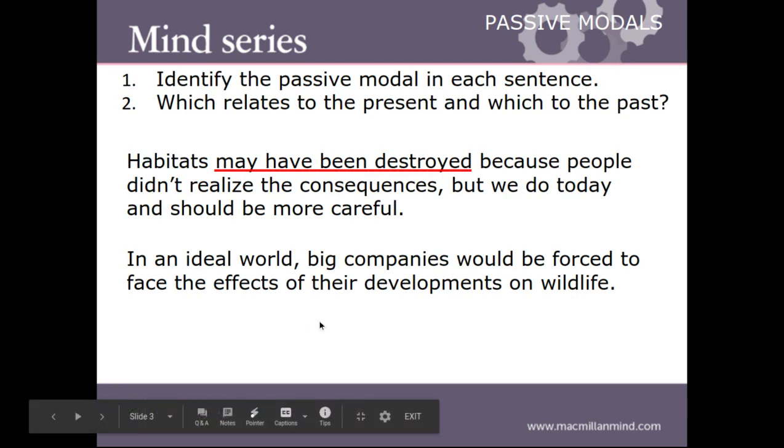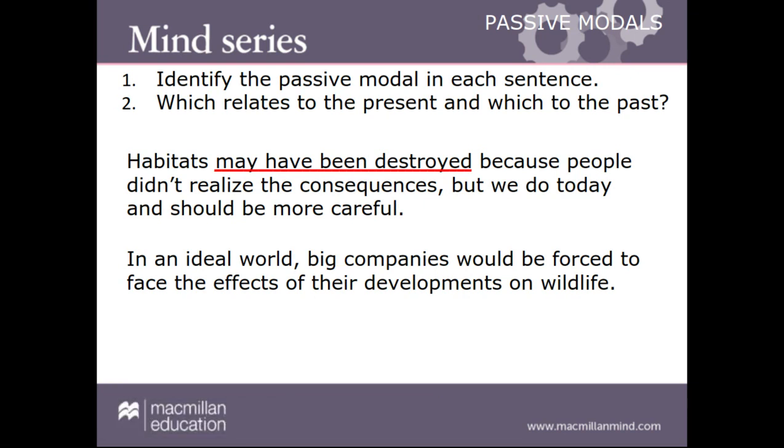In the next sentence, can we identify the modal verb? So the modal verb that we have over here is would. Then we have the verb to be, and the verb in past participle, forced. So the first one implies past, and the second one implies present. We can identify it by the use of the verb to be. Look at the verb to be, how it changes: being and be.